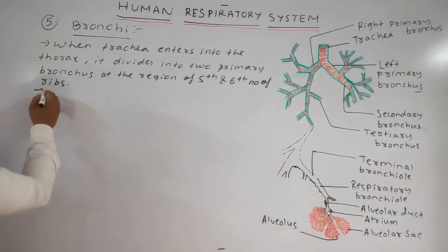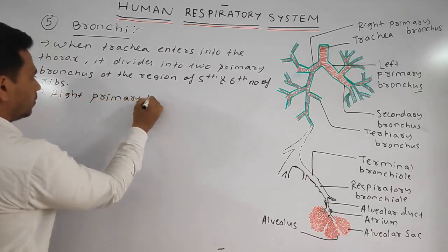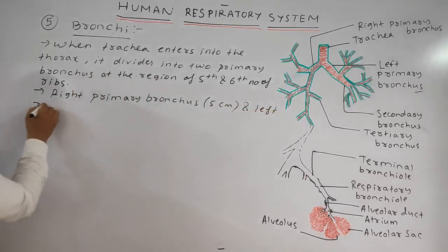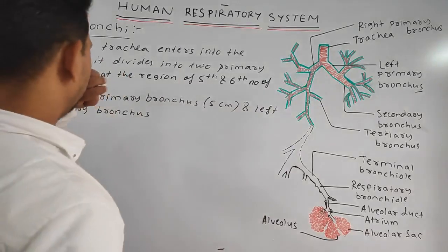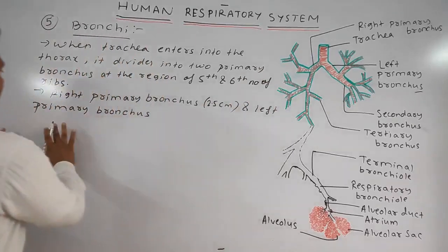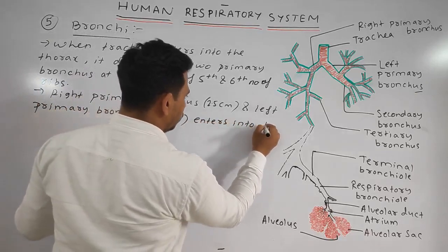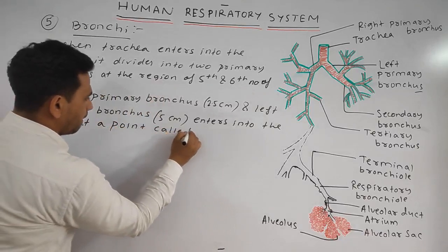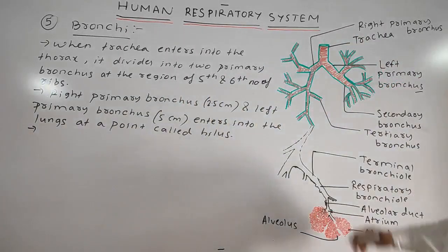Let's write this point. The right primary bronchus, having 2.5 cm length, and the left primary bronchus, which is around 5 cm in length, enters into the lungs at a point called hilus.